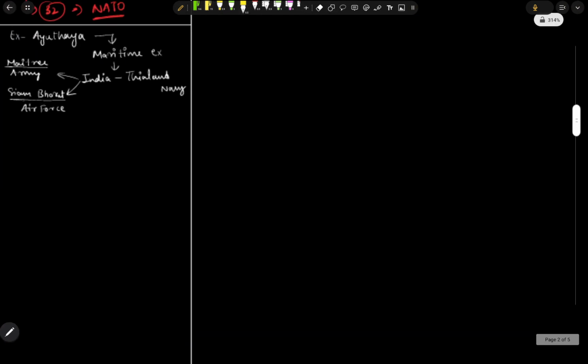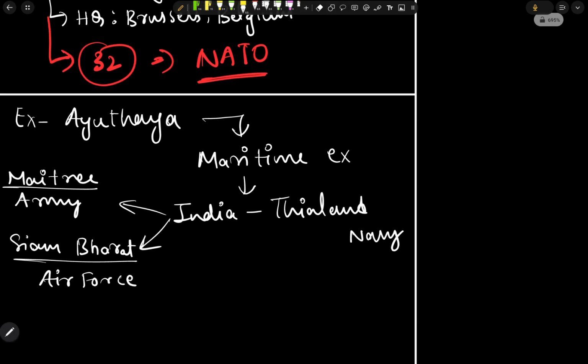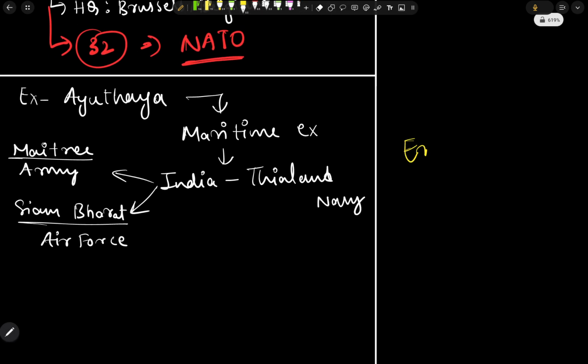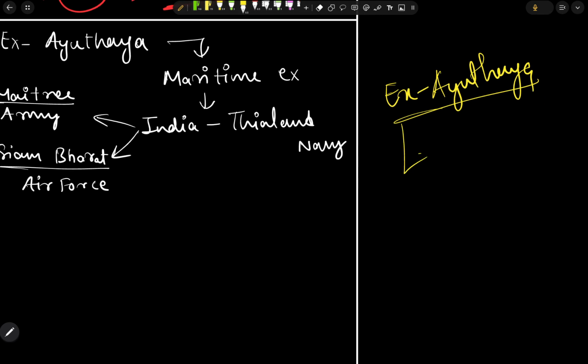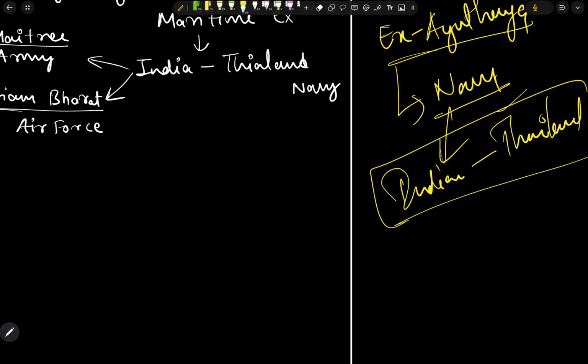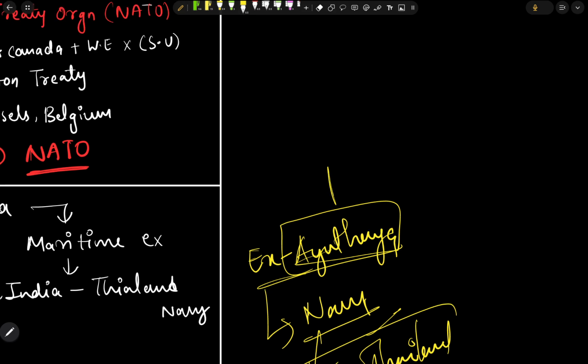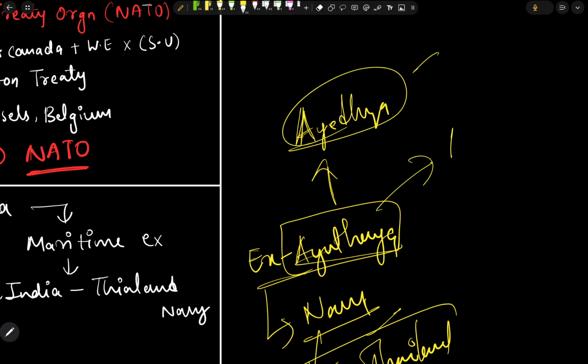Next we have the topics related to international relations. We have recently seen in the news about exercise Ayutthaya. This is the Navy exercise between the Indian Navy and the Thailand Navy. So this is a simple thing which we need to remember. This Ayutthaya is significant to the Ayodhya place in India and Ayutthaya in Thailand.